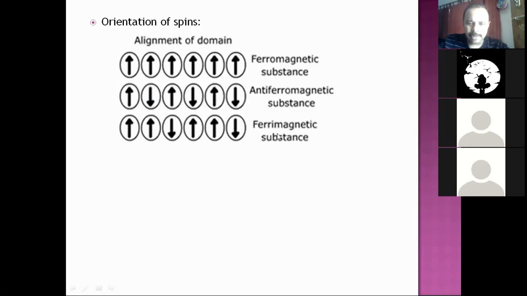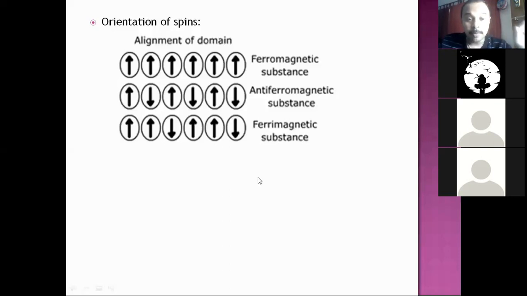In case of ferrimagnetic, a few spins still remain, whereas a few spins get cancelled. Because of these remaining spins, the net magnetic moment will be there. So that's why it will be weakly attracted. So this diagram indicates how exactly the spin orientation takes place in case of external magnet.